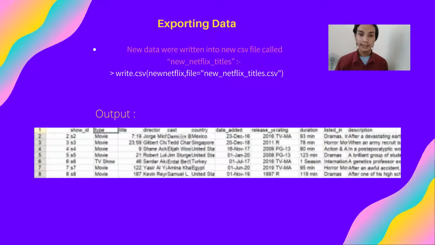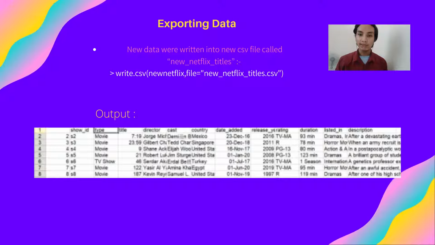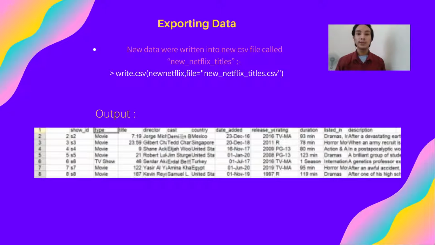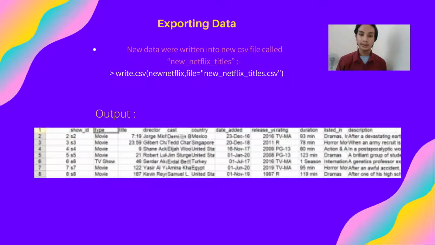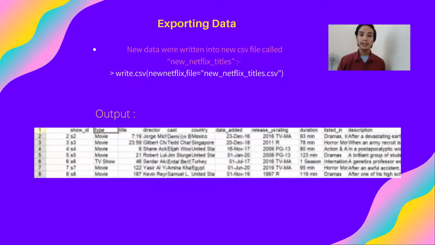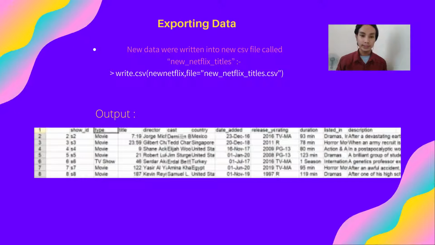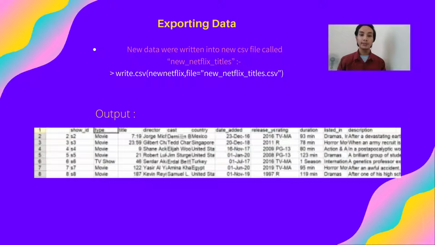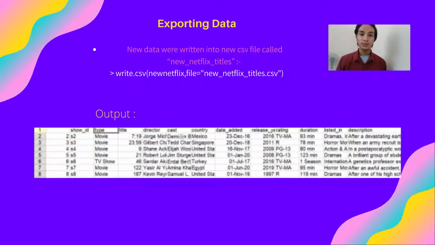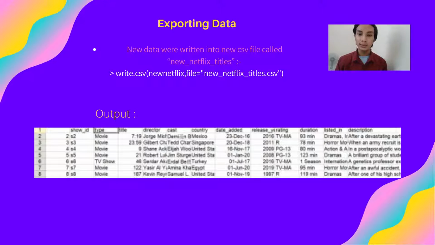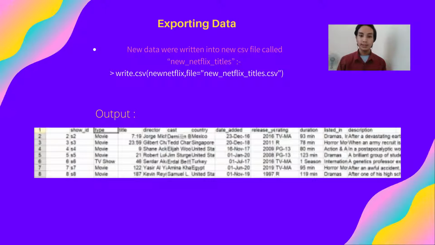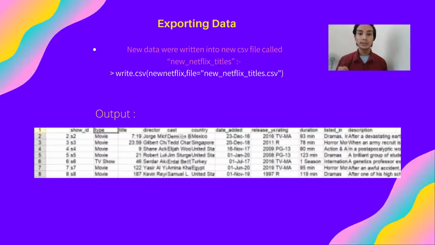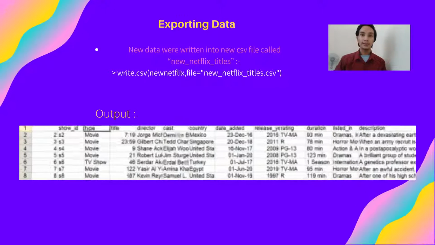As we can see, the total rows are now 4,808 from a total of 7,787 rows. Now for exporting the data, since all the data have been prepared, the new data were written into a new CSV file called new_Netflix_titles by using write.csv(new_Netflix, file = 'new_Netflix_titles.csv'). So with the new prepared data, our solution can be done with no missing values.